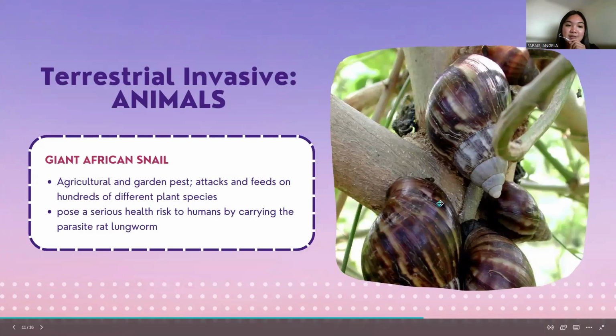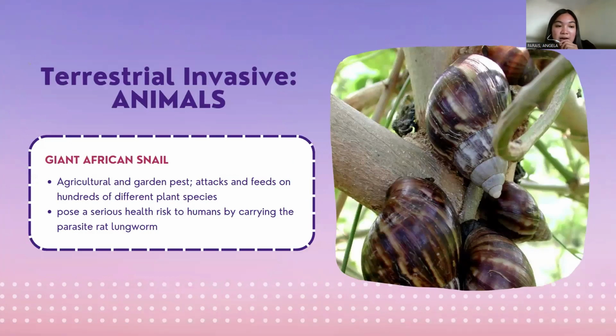Another terrestrial invasive animal is the giant African snail. The giant African snail is an agricultural and garden pest. It attacks and feeds on hundreds of different plant species. It also poses a serious health risk to humans by carrying the parasite rat lungworm that is known to cause meningitis.